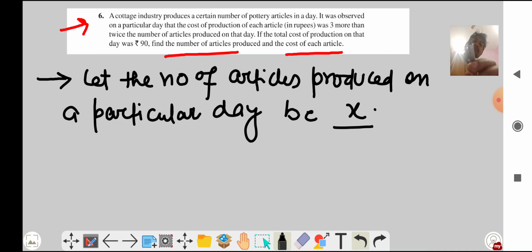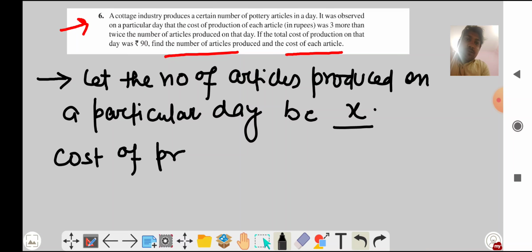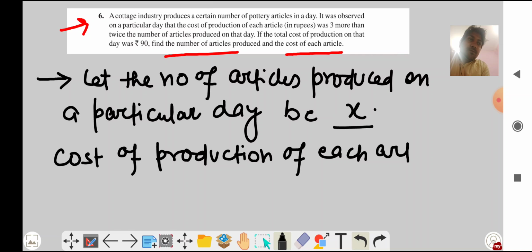Now I am taking the number of articles produced on a particular day be x, okay, and the cost of production of each article, I am taking what is the cost of production of each article.